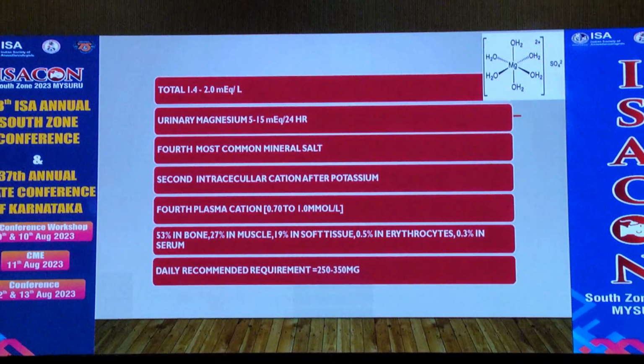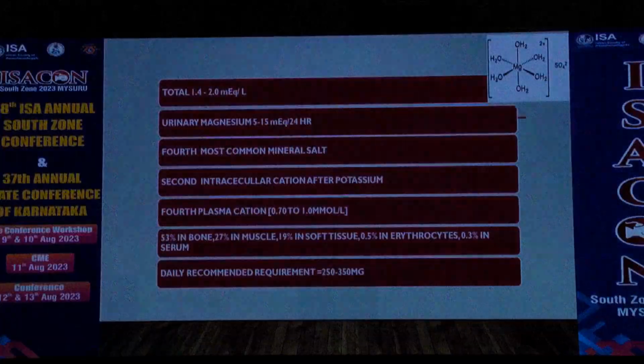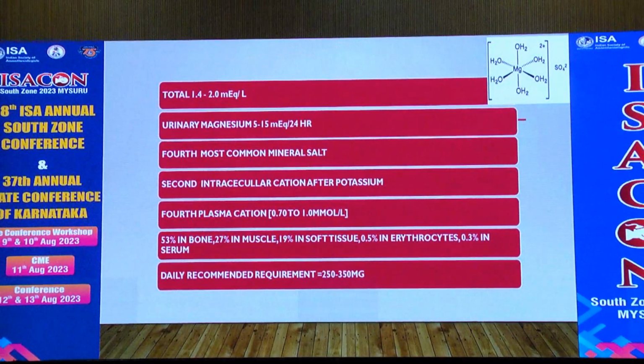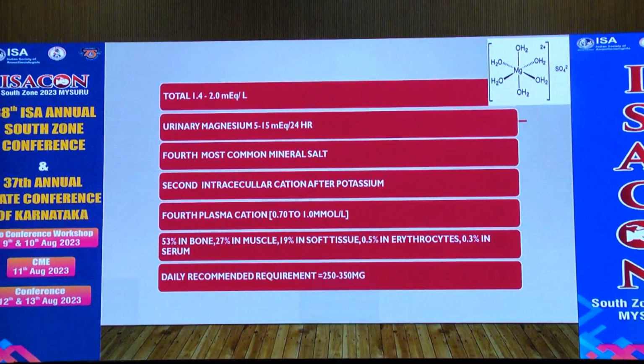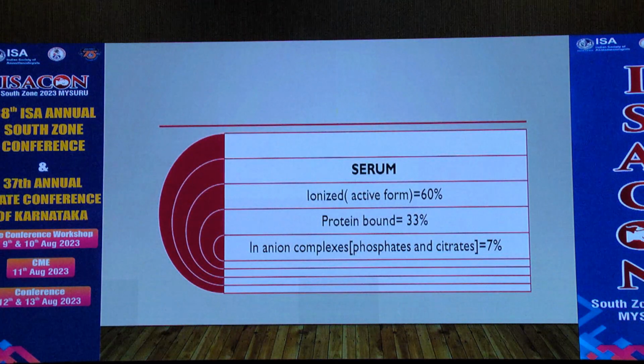Coming to a little bit of physiology, the normal value is 1.4 to 2 milliequivalents per liter. It is the second intracellular cation after potassium. 53% is present in the bone. The daily recommended dose is 250 to 350 mg. Less than 1% is present in plasma, so this lack of representation means we can't take it as an index for total body magnesium value.